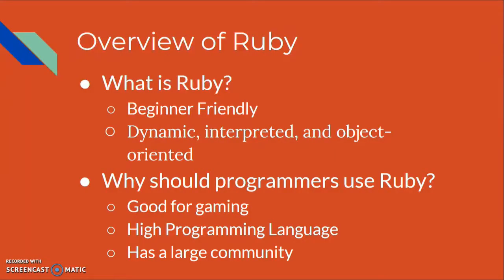So, a little bit about Ruby. Ruby is very beginner friendly, it is dynamic, it is an interpreted language, and is object oriented. Ruby is really good for programmers, especially those in the gaming industry. It is a high-level programming language, meaning it is very close to English, and it has a really good community.